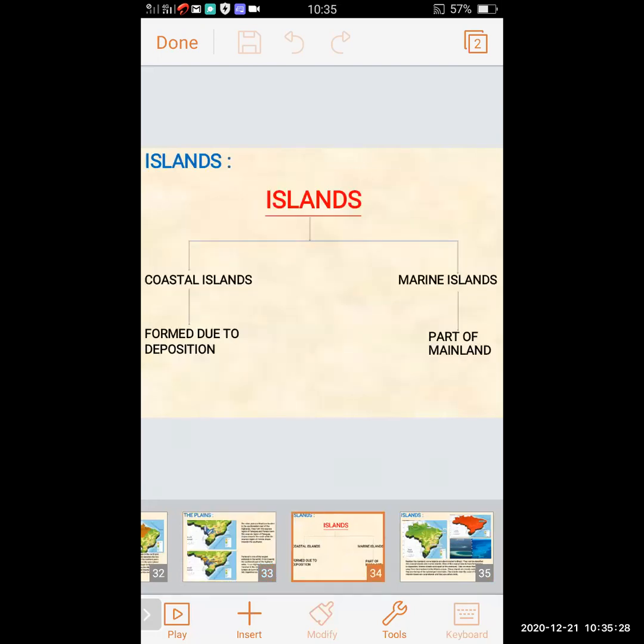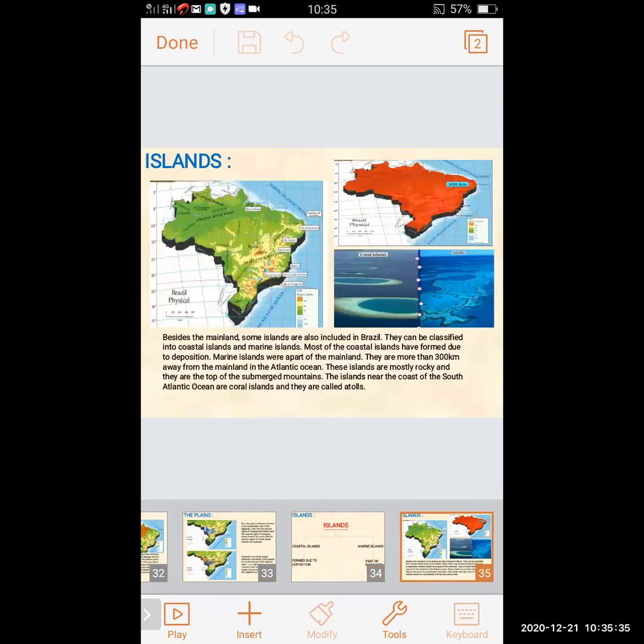Islands: we have seen the coastal islands and marine islands. Coastal islands formed due to deposition, and marine islands formed from the mainland. Marine islands are more than 300 kilometers away from the mainland in the Atlantic Ocean. These islands are mostly rocky and they are the top of the submerged mountain. The islands near the coast of the South Atlantic Ocean are coral islands and they are called atolls.